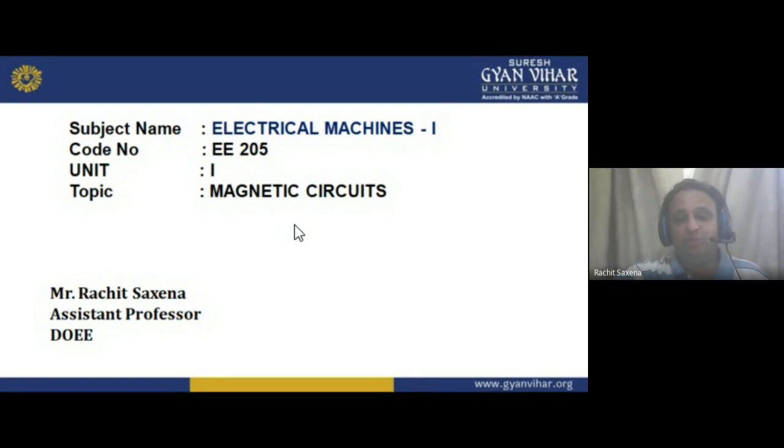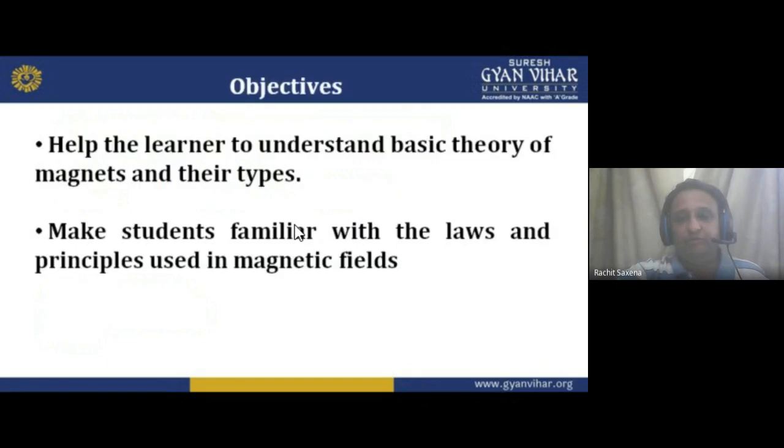Now in this lecture we just touch on the previous topics, but mainly study the laws, which types of laws we have. Moving forward, the objectives are: to help the learner understand the basic theory of magnets and their types, how many types of magnets we have and what theory is involved. Then we make the student familiar with the laws and principles used in the magnetic field.